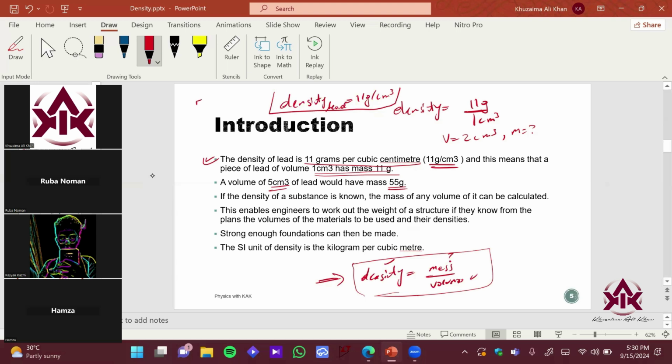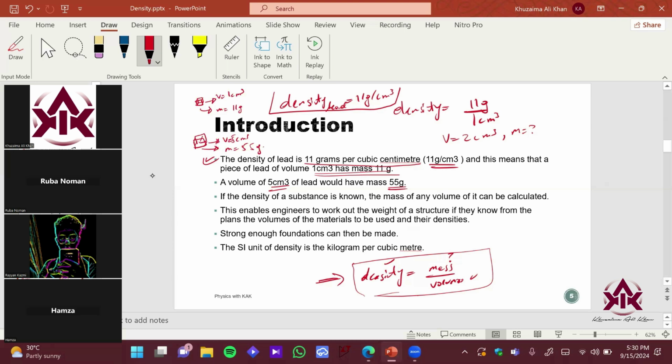Let's imagine this is a lead cube. This is a volume of 1 centimeter cube, so it has a mass of 11 grams. If I make the volume 5 centimeter cube, it now has more matter, more amount of particles inside. Therefore, the mass is going to increase and it's going to be 55 grams. That is what they're trying to relate.